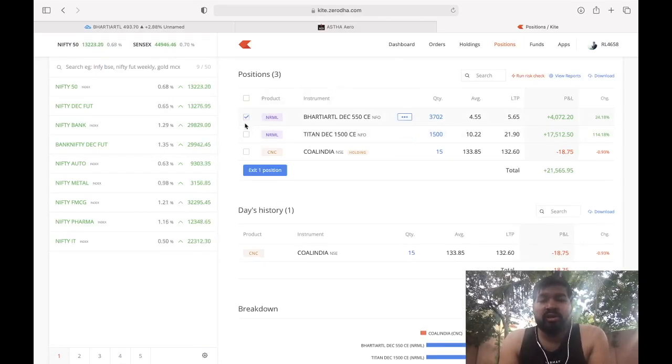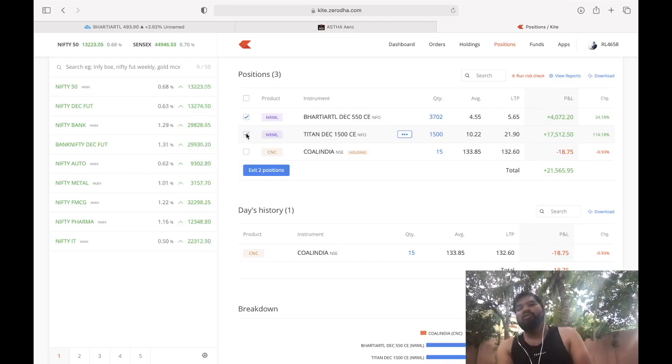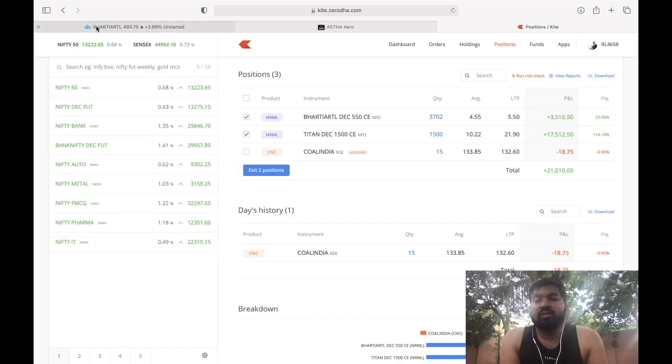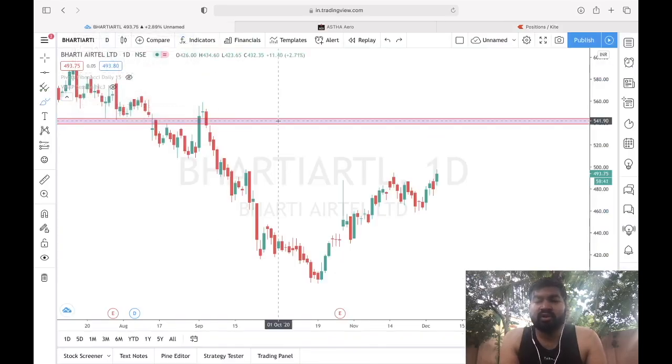Overall I have given 30,000 in both these trades. I'm expecting more than 1:4 in these two trades, and I have almost a month now. It is 4th of December now. Last expiry is at 31st. So we will see how these trades go, and how we trade in Bank Nifty. Bank Nifty is in a bull run, so we will trade accordingly.